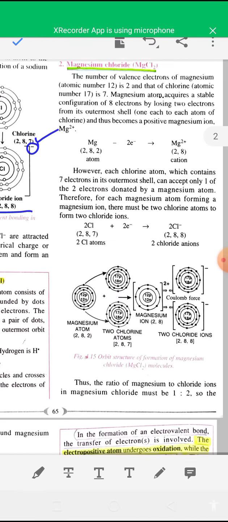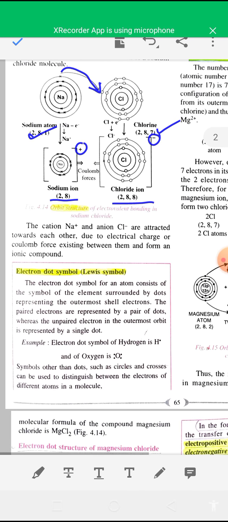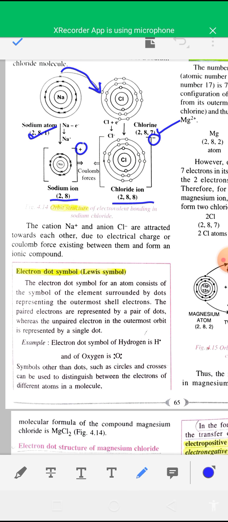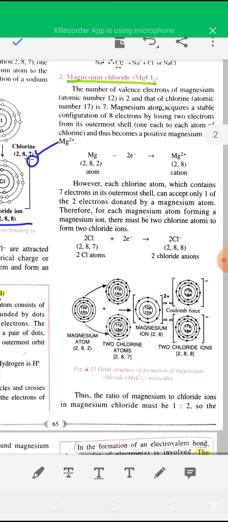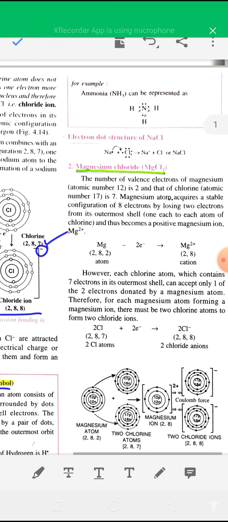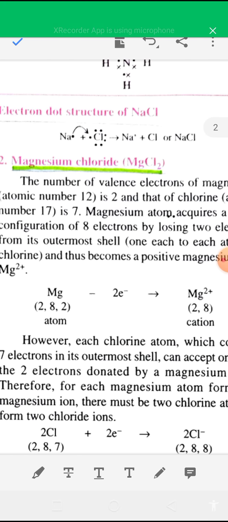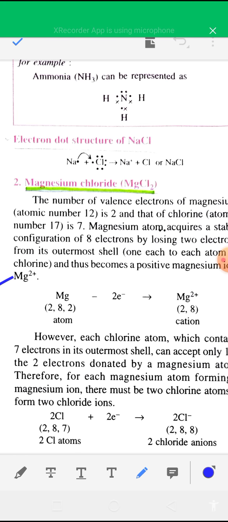Now see the Lewis dot structure. The Lewis dot structure is also known as the Lewis symbol or electron dot structure. According to the electron dot structure concept, you have to show the valence electrons of an element by giving dots or crosses. You just have to write the valence electrons, representing them by dots or crosses. Generally, dots are used.